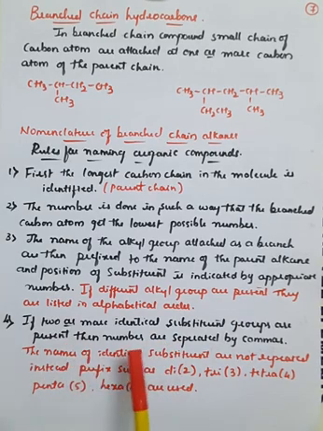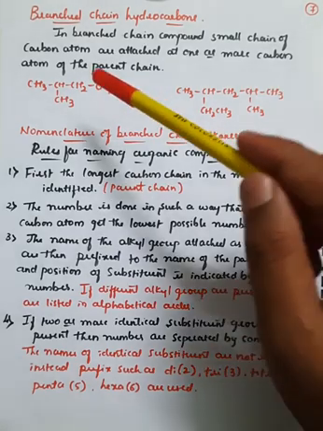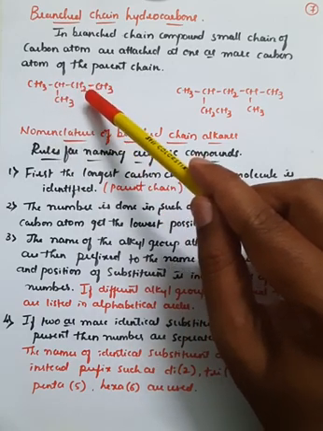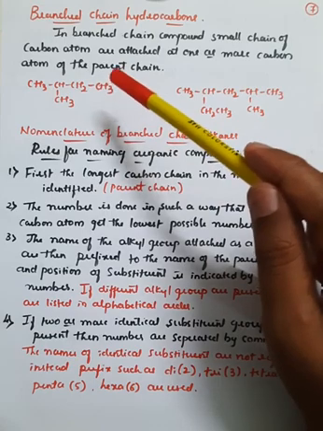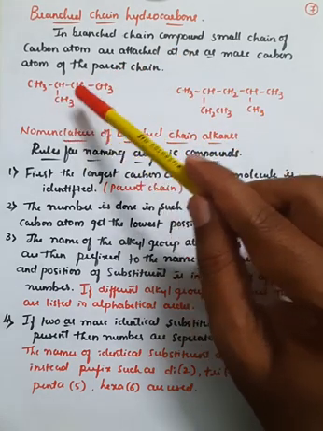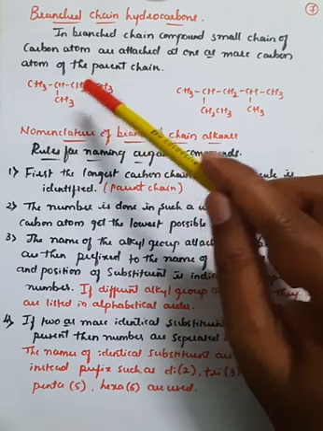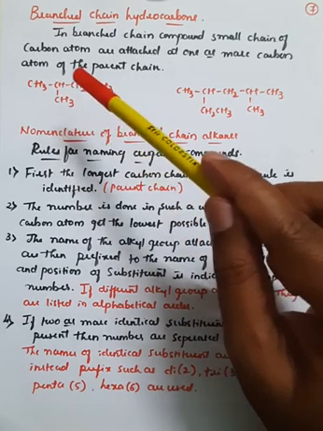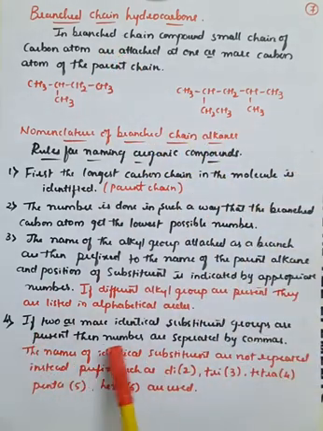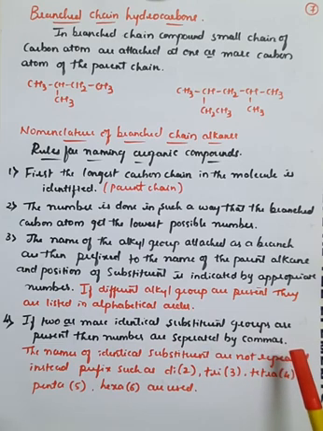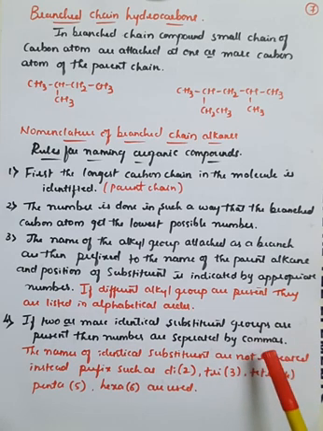Fourth one: if two or more identical substituent groups are present, then the numbers are separated by commas. Right? So if the same group is attached at the second position and third position, you have to mention the second position as well as the third position with the help of commas, so you mention it as 2,3. If it is present at the 2nd, 3rd and 4th position, you mention it as 2,3,4 like this. So that is the fourth rule. The positions of those carbon atoms are separated by commas.